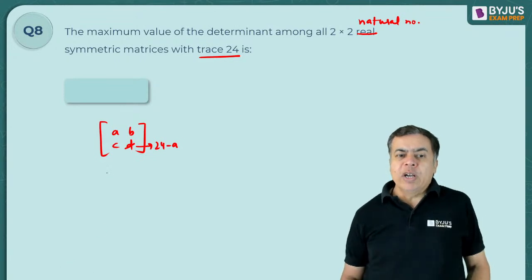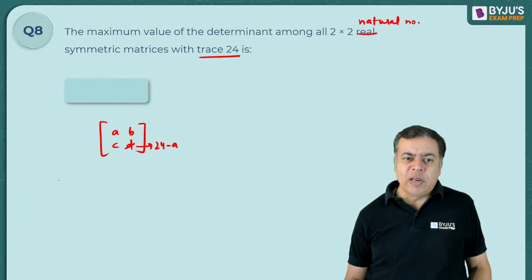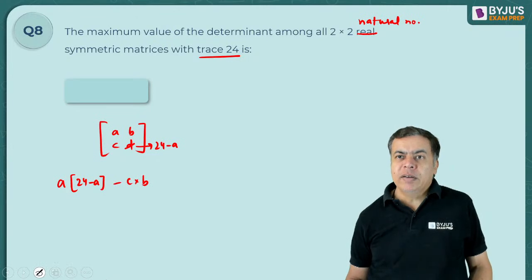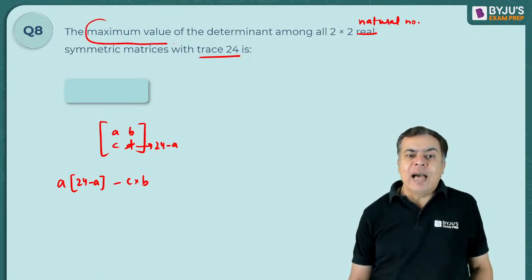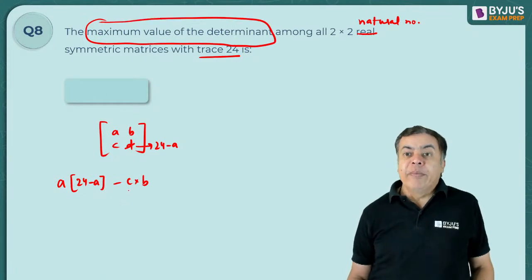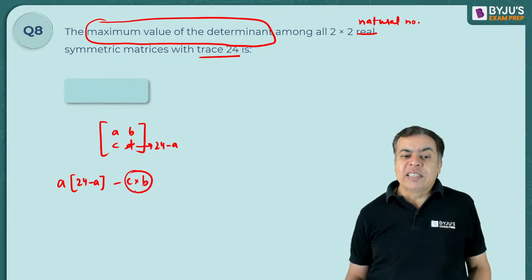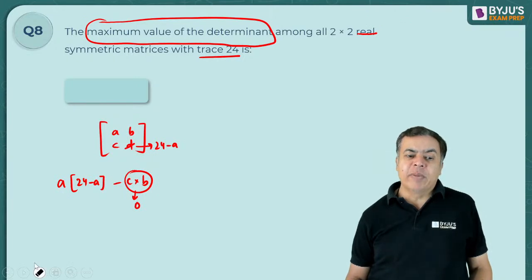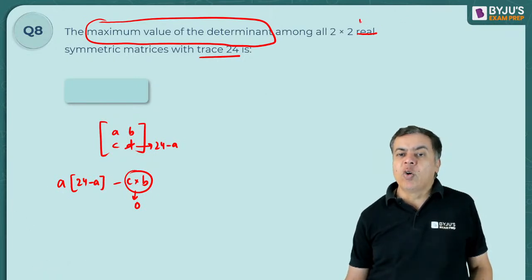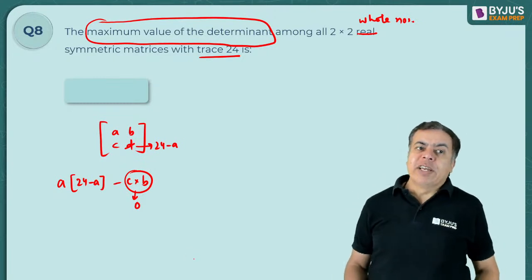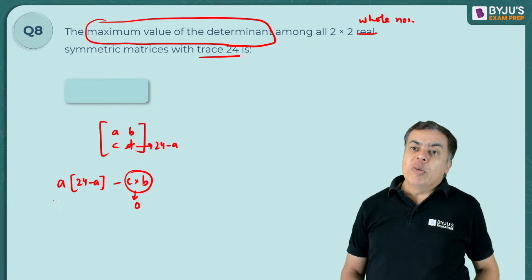Now the determinant will be A into 24 minus A minus C into B. Because I want the maximum value of the determinant, and B and C are non-negative, I will put B into C at 0.